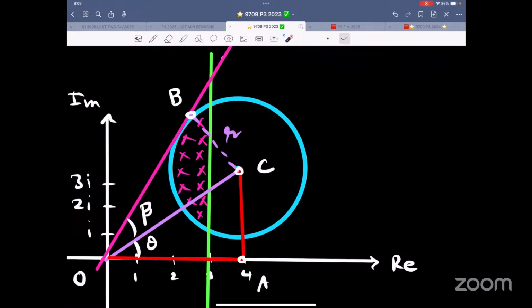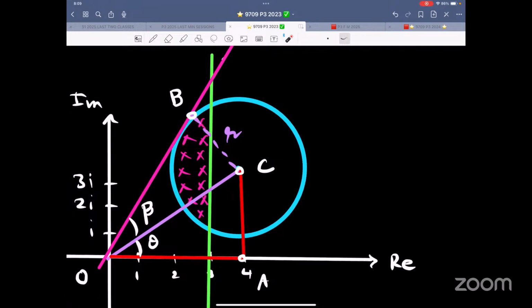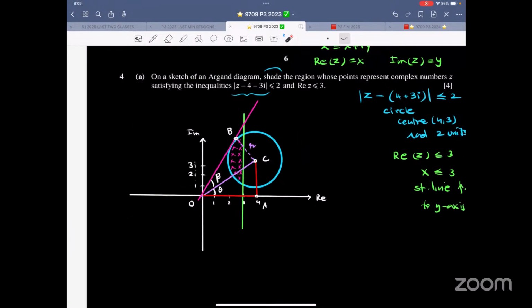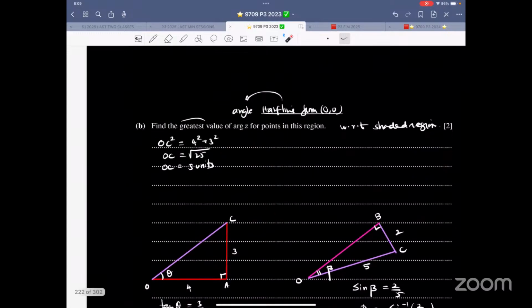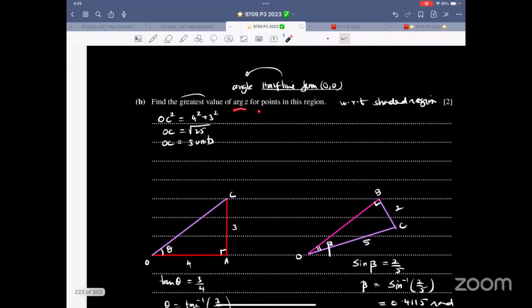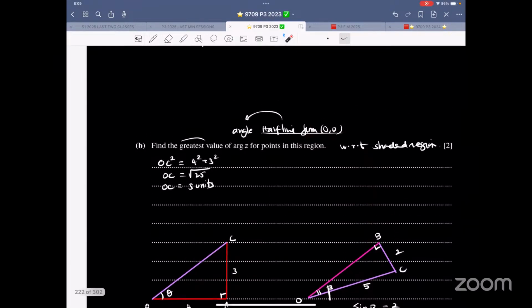Let me grab my pen. It is inside the circle and left of this line, that is this region. So that was pretty basic. 3 mark, 4 mark, 4 mark. Find the greatest value of argument of Z for points on this locus. Naturally, when they say region or locus, they are asking with respect to the shaded diagram, shaded region.